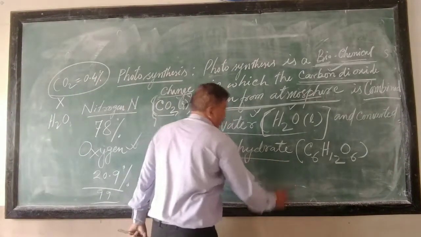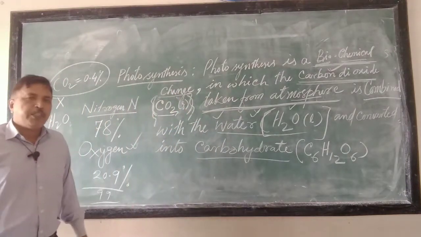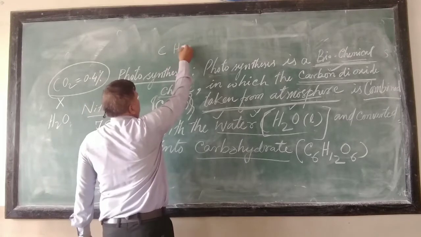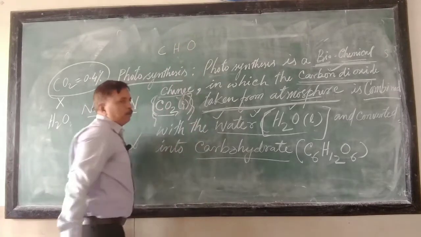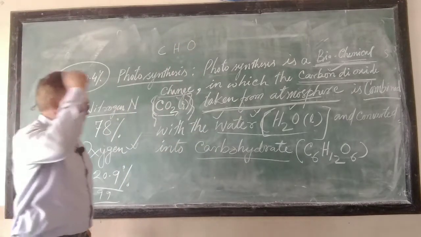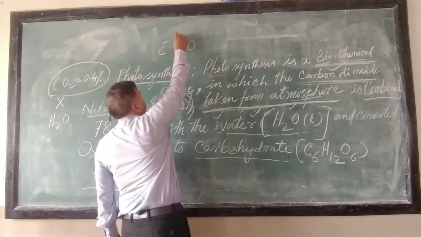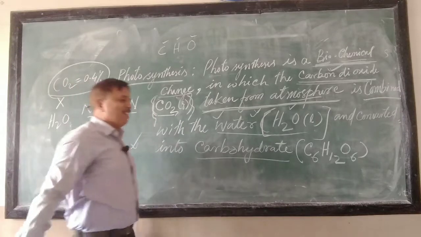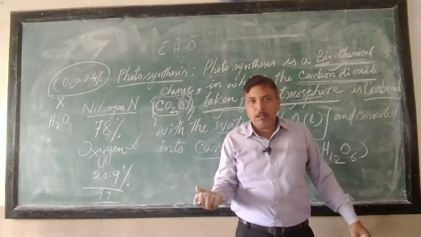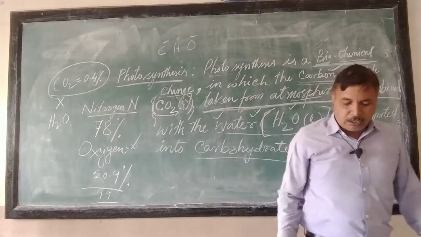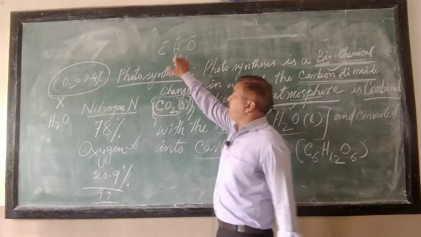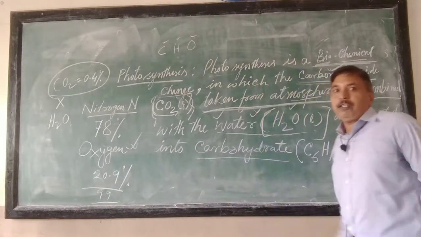Here I should give you one piece of information: carbohydrate is a compound that is made up of carbon, hydrogen and oxygen. But not all compounds made up of carbon, hydrogen and oxygen are carbohydrates. Then you may say, sir, you just told us that carbohydrate is made up of carbon, hydrogen and oxygen, and immediately you are changing your words.